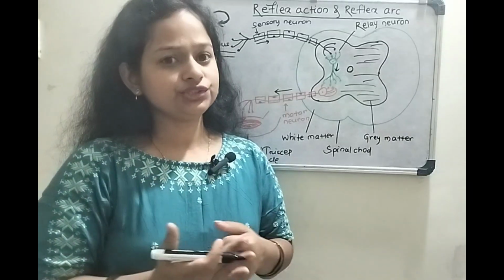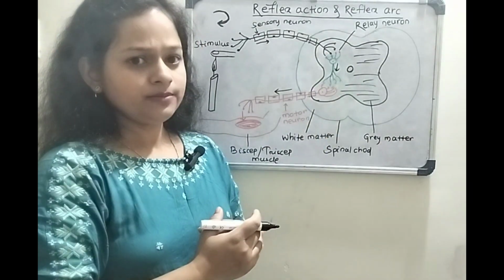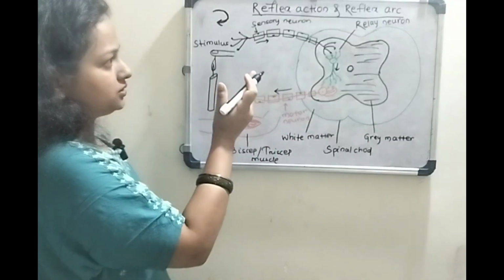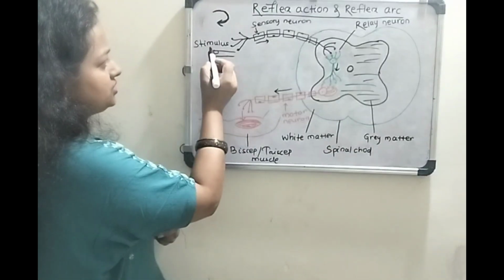So again, I want to review the whole pathway. The reflex action pathway starts with the stimulus.